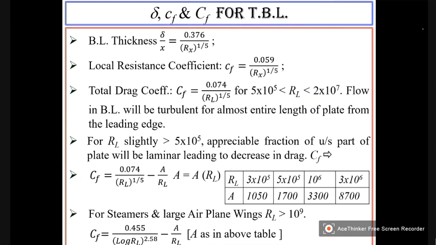Now, in the case of laminar boundary layer, we got delta by x. I am using only the approximate value.